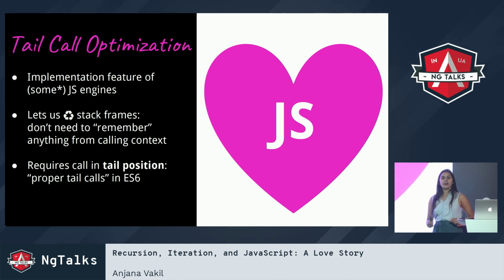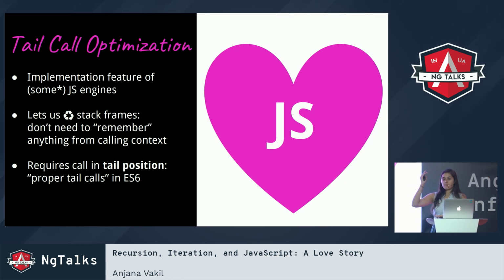So that means we need to write our recursive functions in a specific way where the recursive call occurs in what's called tail position. This is where we come up with the notion of proper tail calls. You might have heard of that. It was introduced in ES6. And the idea is that if we write our recursive code with the recursive call in tail position, or if we write a tail recursive function, it's another way of saying that, and we have an engine that implements tail call optimization, we can run recursive code without running up against that stack overflow problem. So how does that work?